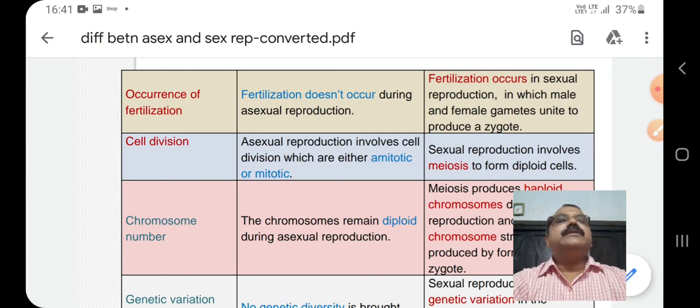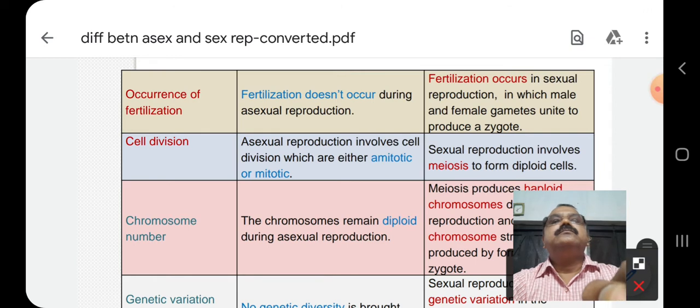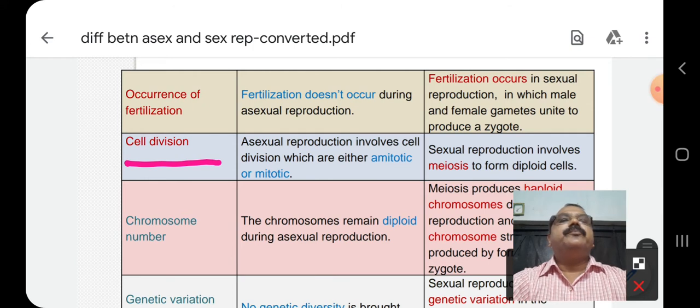Then the types of cell division that occur in the process of reproduction. In case of asexual reproduction, the cell division may be amitotic or mitotic. But in case of sexual reproduction, the cell division that occurs is meiosis, and this meiotic division produces haploid gametes.